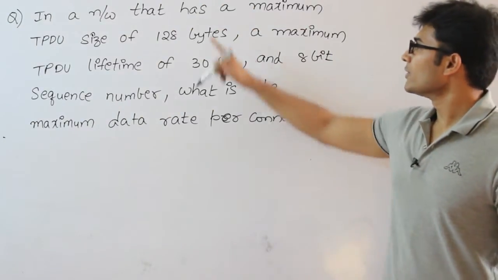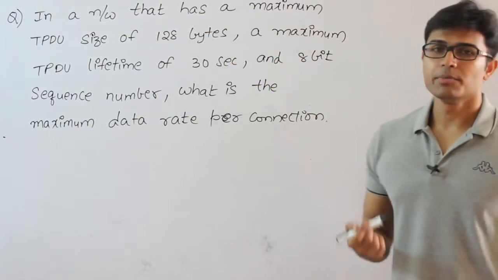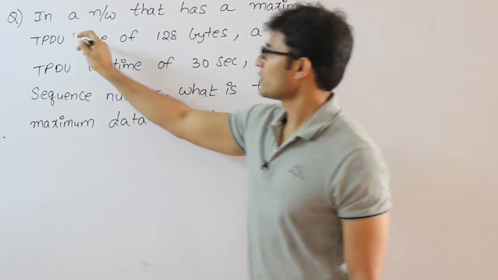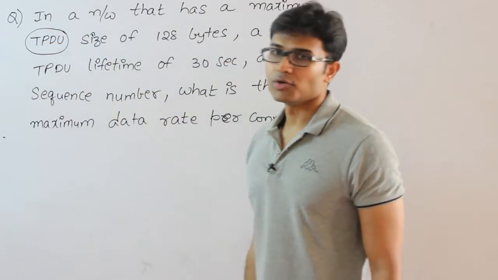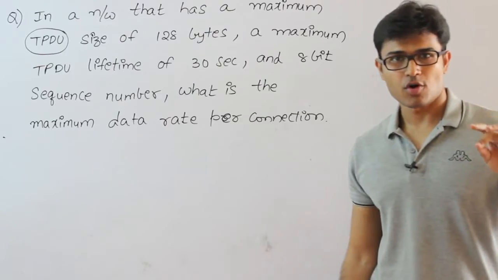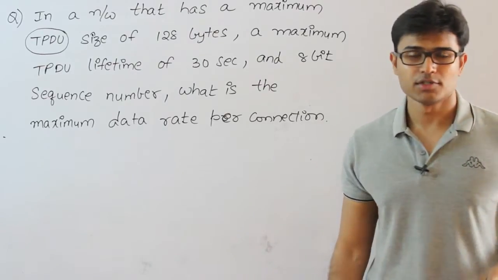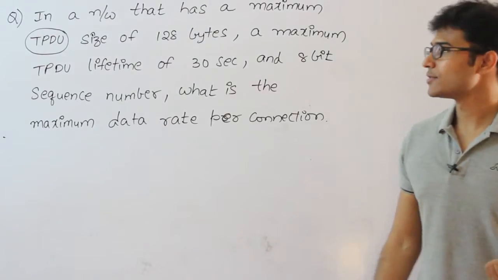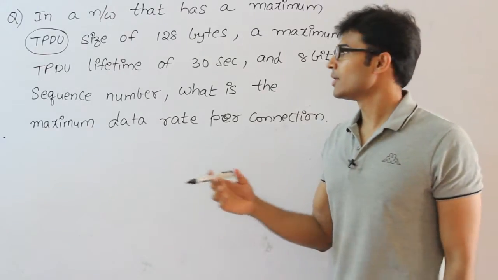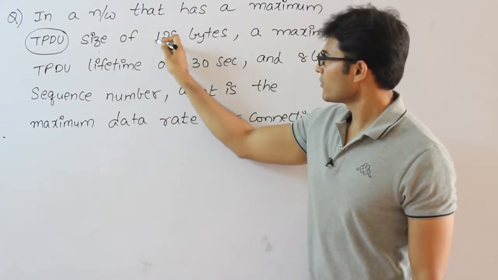Watch this. In a network that has maximum TPDU size. So they are talking about TPDU. What is TPDU? It is the transport layer protocol data unit, which is nothing but the segment size. So TPDU is nothing but the segment. So the segment size is 128 bytes.